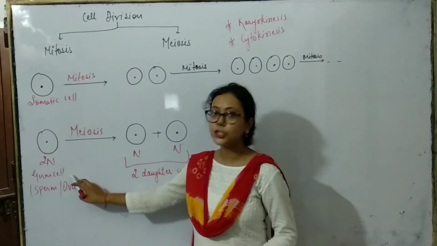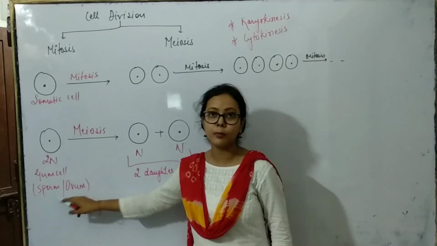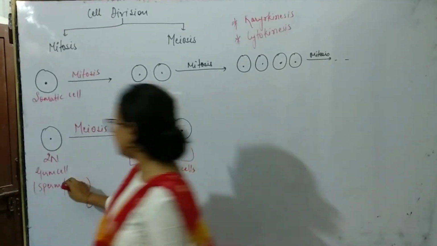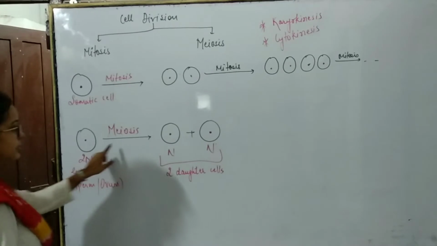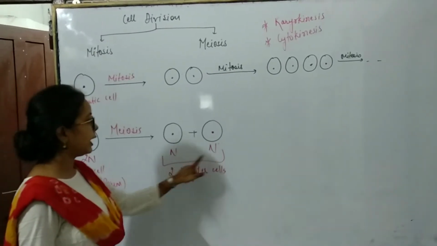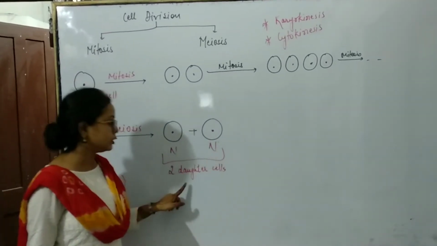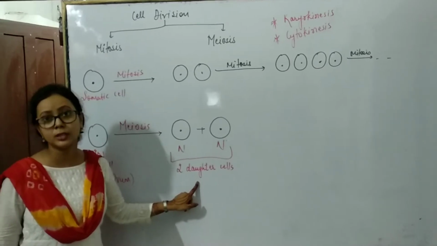Meiosis occurs in the germ cell. A germ cell is the sperm or ovum. In the germ cell, meiosis occurs, which divides into haploid numbers and forms two daughter cells.